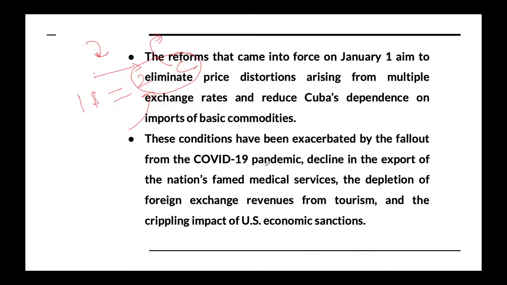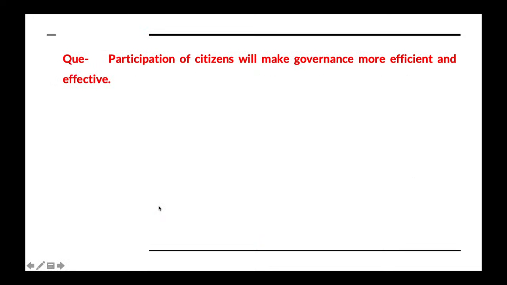So there are many factors related to the COVID-19 pandemic, decline in the export of medical services, foreign exchange revenue depletion. We can say because Cuba also earns revenue out of tourism, because tourism is equivalent to export, and US economic sanctions. Because of these factors, Cuba is facing many economic complexities, and that is the reason Cuba has taken such steps. So all these points you need to consider.